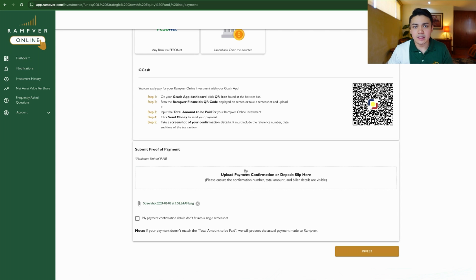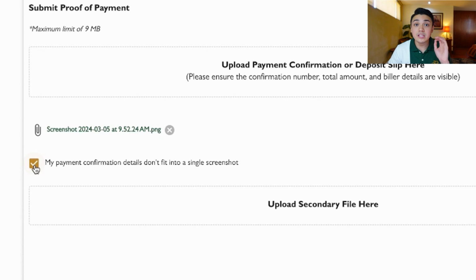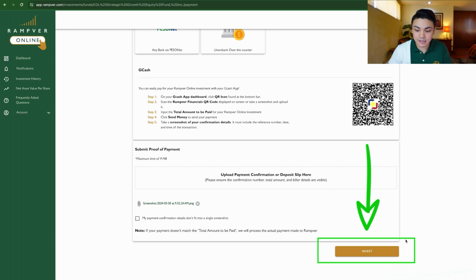So in the case na there are some bank apps na hindi kasya sa isang page ang kanilang confirmation details, very important kasi here that we see the date, the amount, the reference number. You can actually upload more than one screenshot kung hindi kasya. Kung kasya naman, one screenshot will suffice. Now you can click invest.